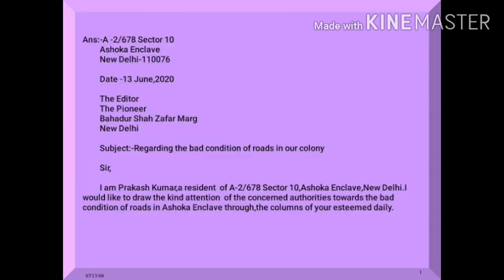So here you can see first I have written the sender's address, which is A 2/678, Sector 10, Ashoka Enclave, New Delhi 110076. Then I have written the date, 13 June 2020. Then I have written the receiver's address, the Editor, the Pioneer, Bahadur Shah Zafar Marg, New Delhi. Subject: regarding the bad condition of roads in our colony. Now I have written the salutation, you can see, Sir.